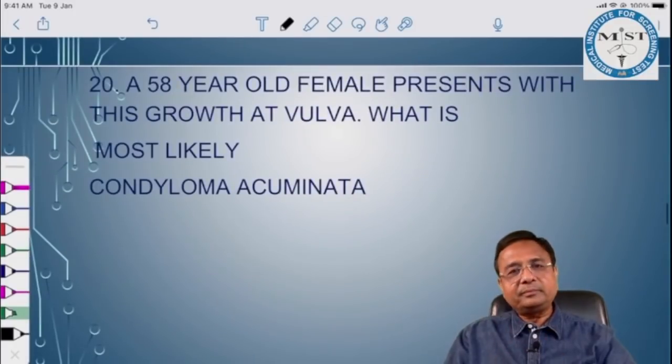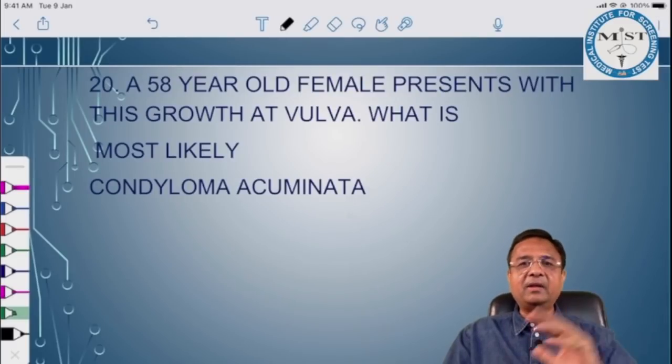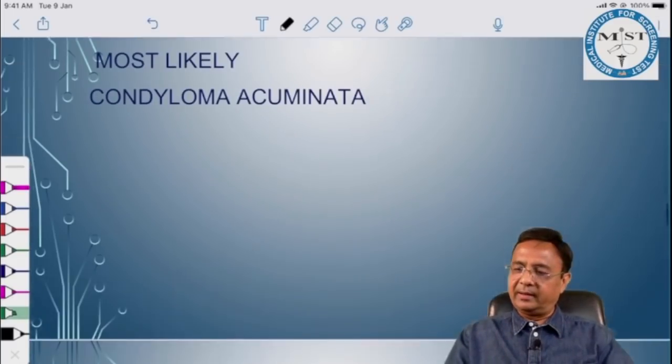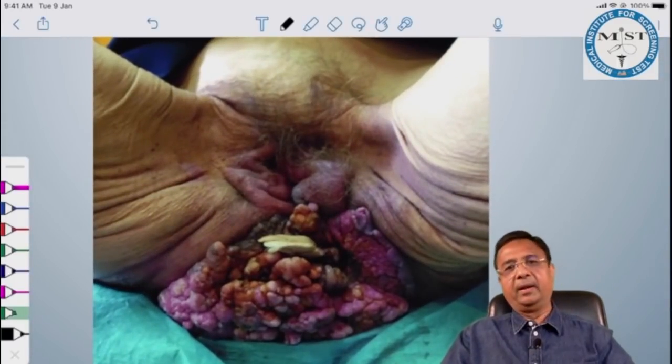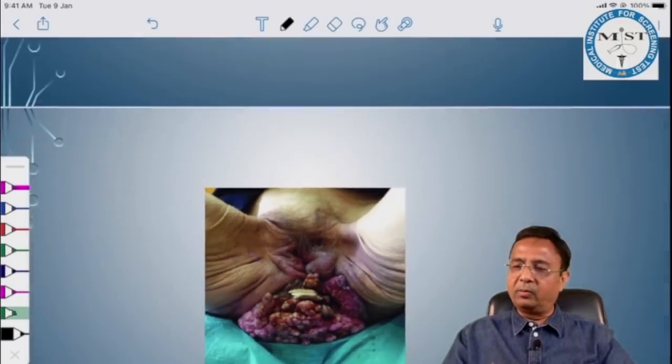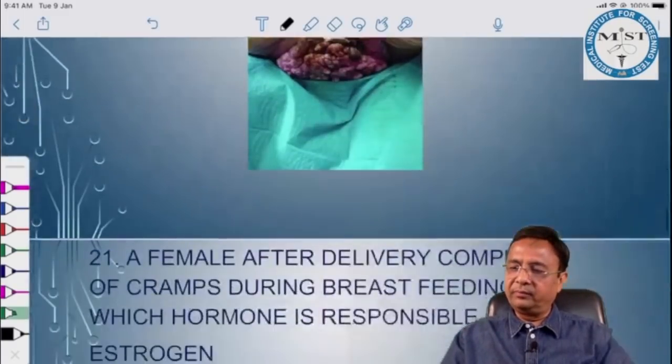Next question. A 58-year-old female presents with this growth at the vulva. Again, an image was given. What is most likely? This is condyloma acuminata. Condyloma acuminata. This is what I gathered from the students.